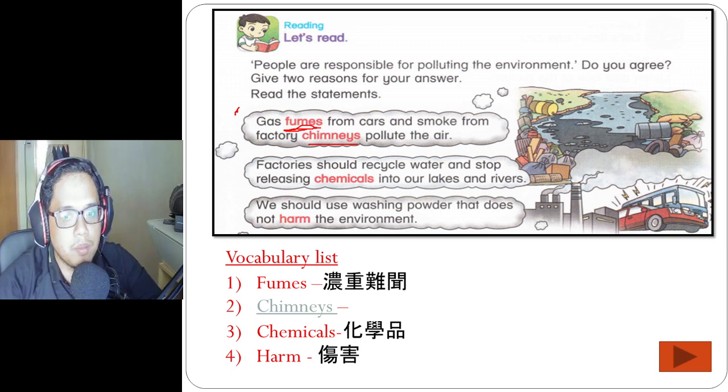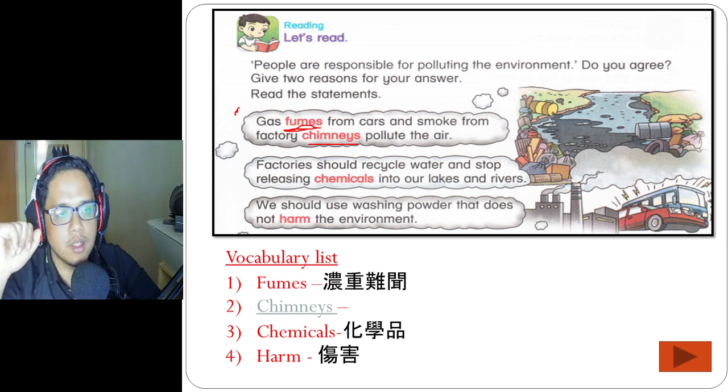If you still remember, we talked about this last year in Pasir Gudang. They had a water pollution. This irresponsible factory, very bad one, right?